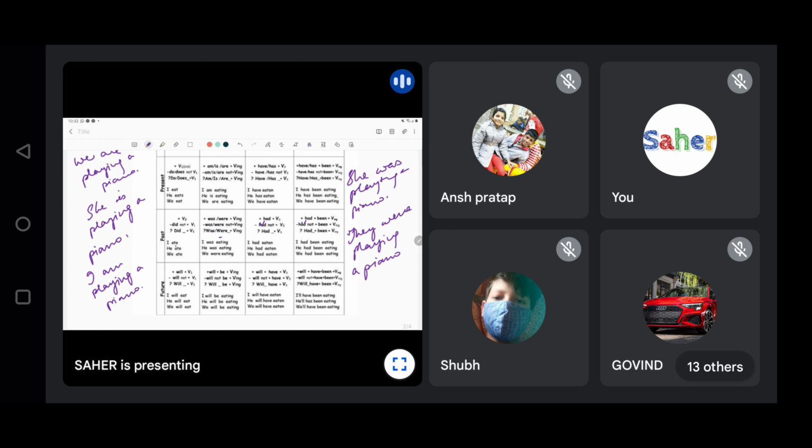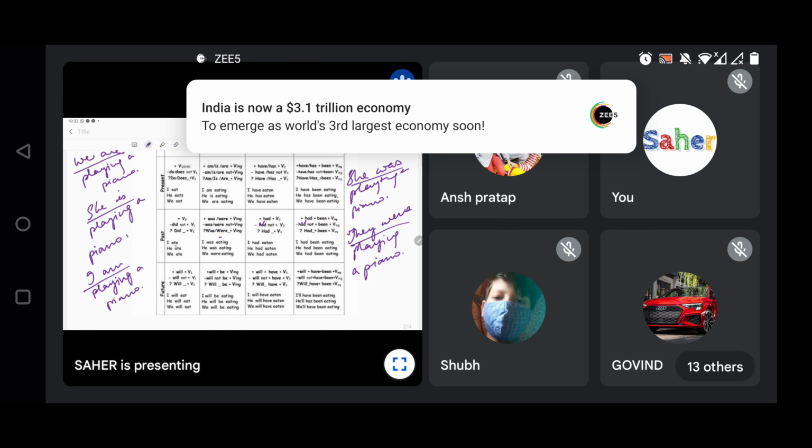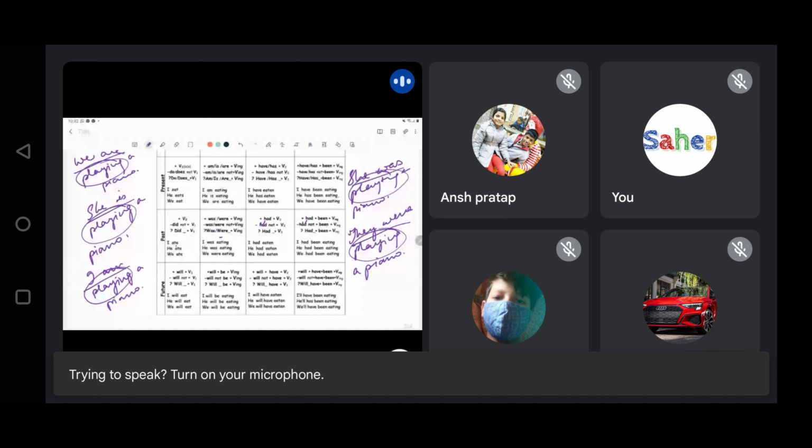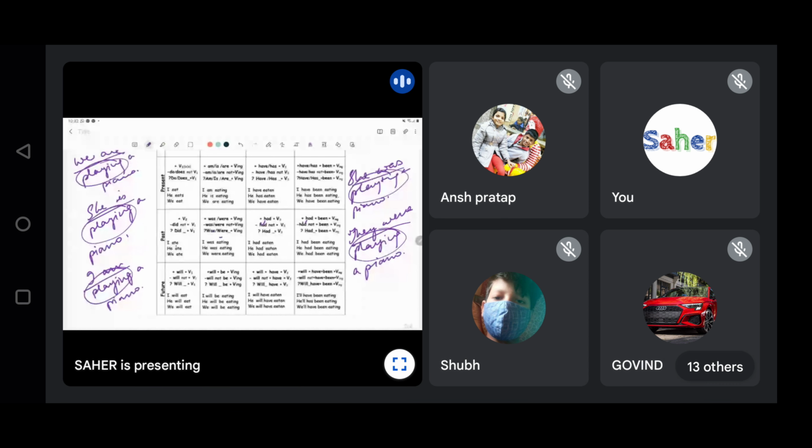Now here you can see the tenses are changing, the subject is changing, yes, but still the word playing is the same, it's not changing, है ना? Yes or no? So when the subject is changing, the tense is changing, but the verb is the same, then it is called non-finite. The verb which does not change is called non-finite. Playing is called non-finite. It is not changing at all.